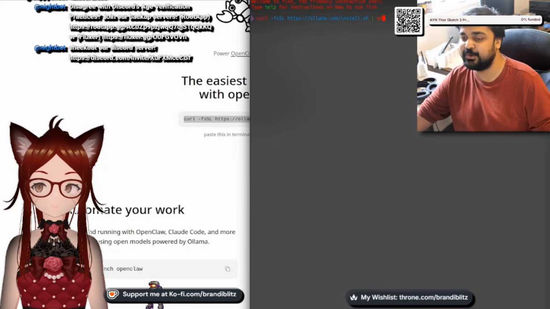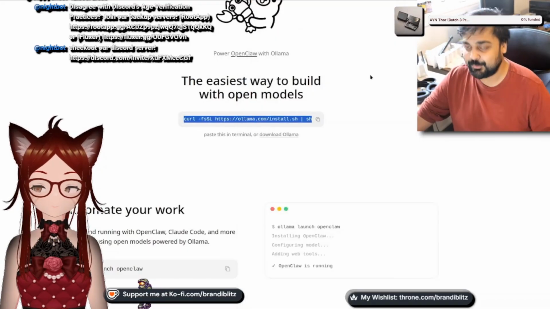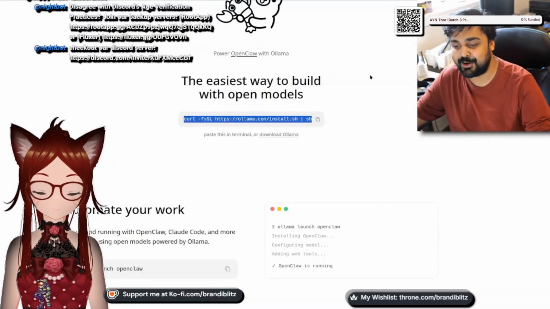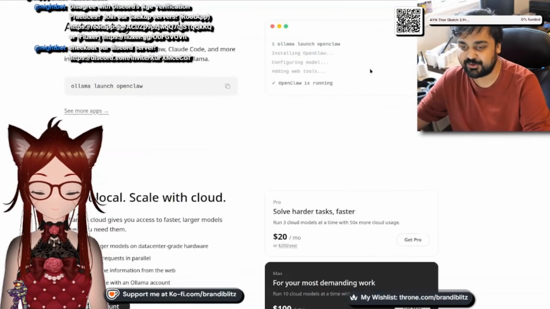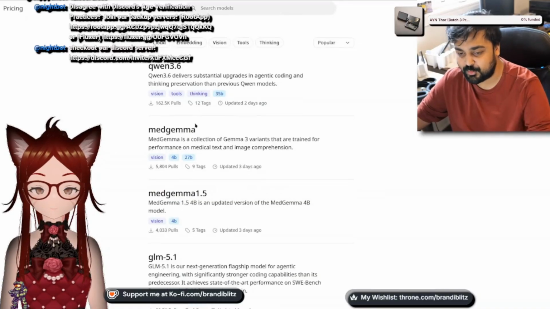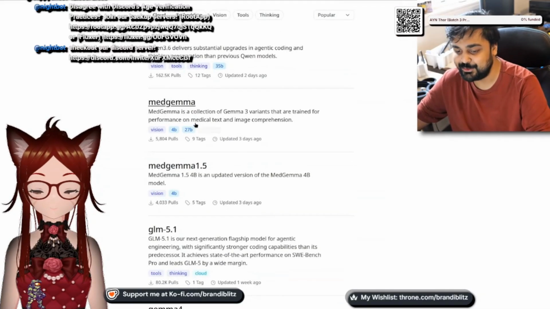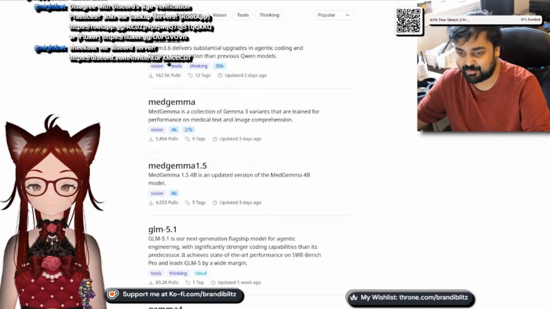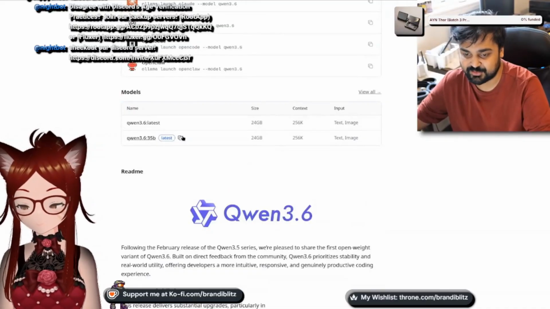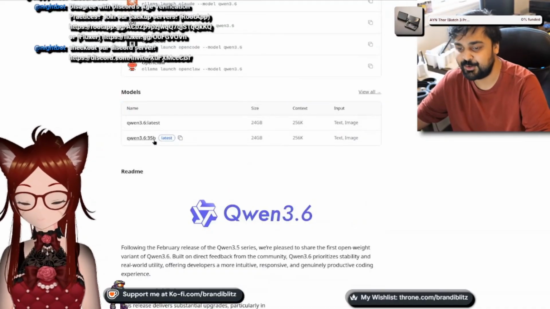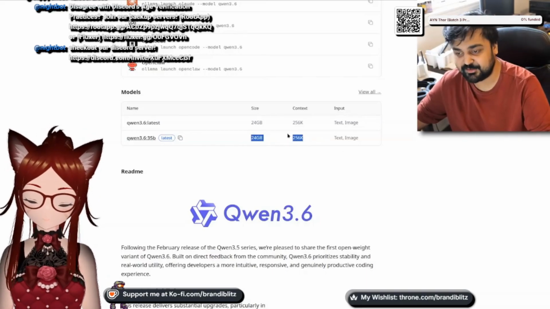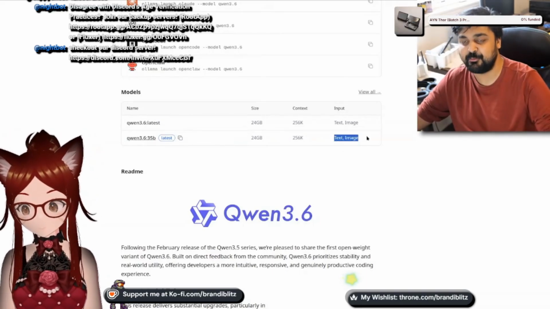Now, you might be like, well, should I trust this script? Well, that's up to you. It's your right. Remember, be careful with whatever the fuck you're running on your system. But basically, down over here, you download their application, and you can install whichever one of these models you want, okay? Do you want access to Qwen 3.6? You go to Qwen 3.6 and you follow the installation instructions to install this specific model on your system. You can see they tell you the sizes, they tell you how much context you can stuff, and even what kind of information you can give it.